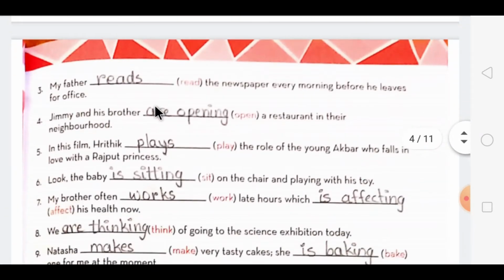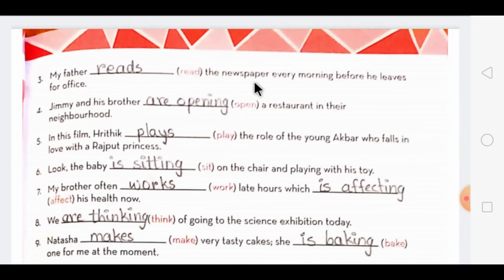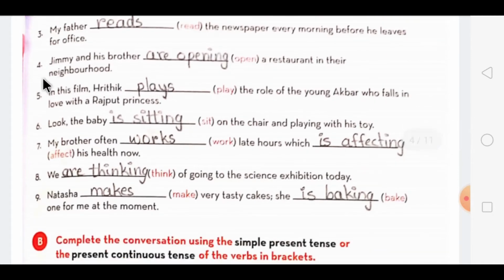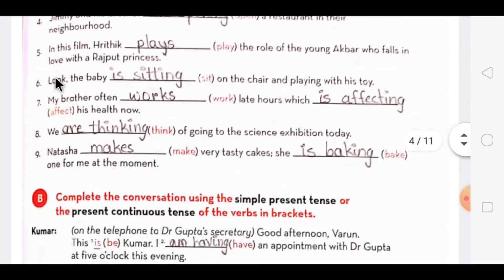Then come to the third one. My father reads the newspaper every morning before he leaves for office. This is the regular action which he is performing, so we use simple present tense over here. Then the fourth one is, Jimmy and his brother are opening a restaurant in their neighborhood. Then the fifth one, in this film, Hrithik plays the role of the young Akbar who falls in love with a Rajput princess. The sixth one is, look, the baby is sitting on the chair and playing with his toy.